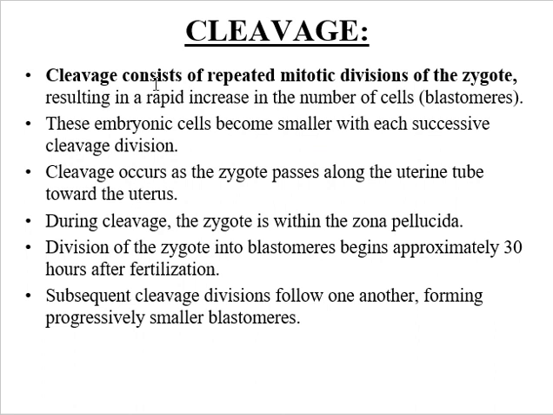So cleavage consists of repeated mitotic divisions of the zygote, resulting in a rapid increase in the number of cells. These embryonic cells become smaller with each successive cleavage division. Cleavage occurs as the zygote passes along the uterine tube towards the uterus. During cleavage, the zygote is within the zona pellucida, a specialized layer. Division of the zygote into blastomeres begins approximately 20 hours after fertilization. Subsequent cleavage divisions follow one another, forming progressively smaller blastomeres.